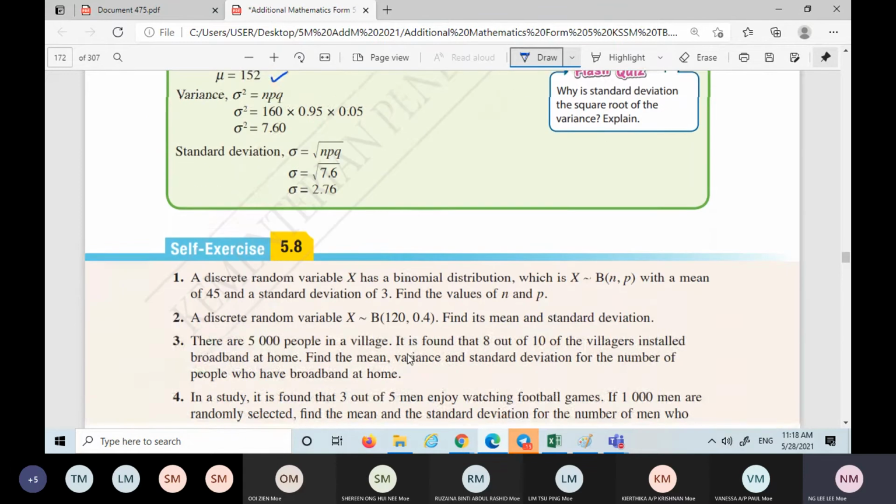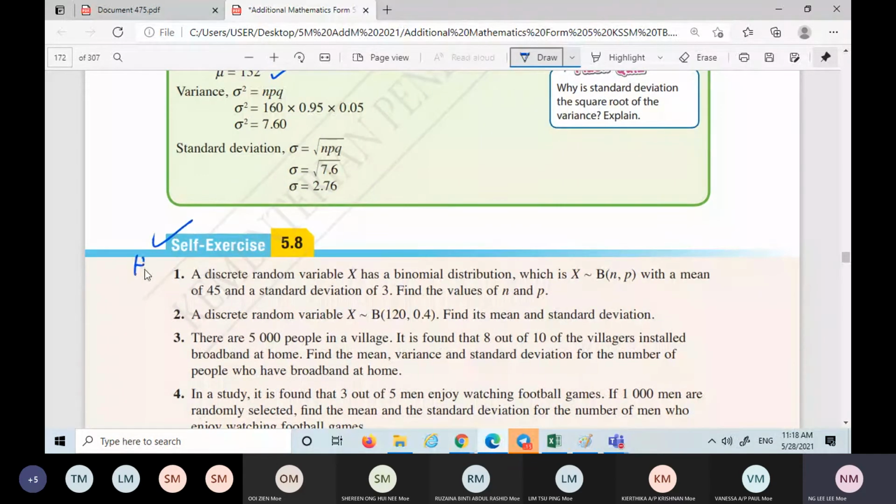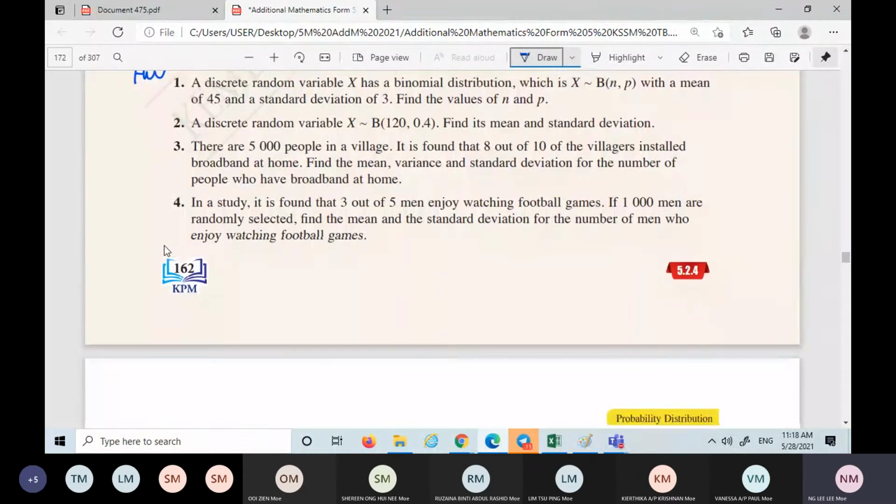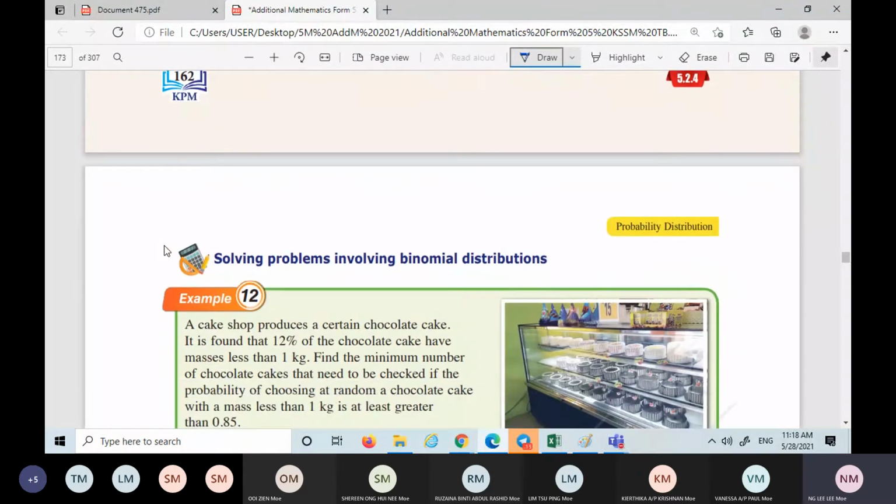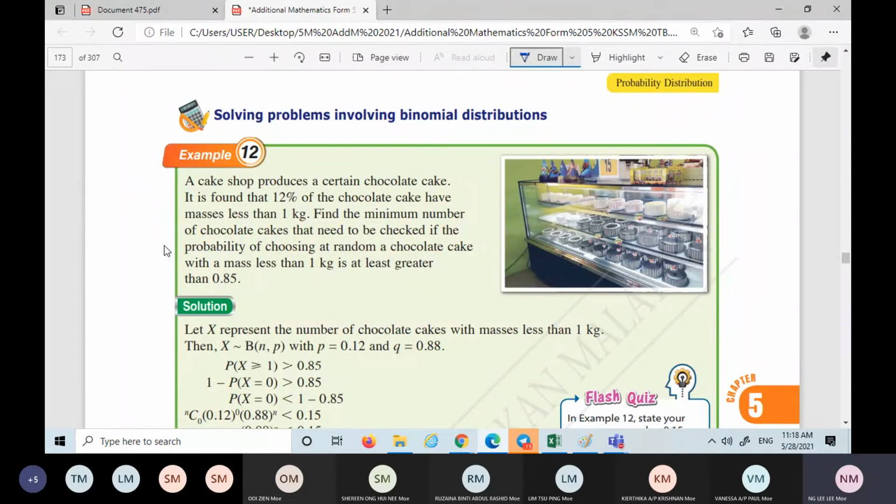This one will be today's homework. Then we go to the last part already, solve problem. Let us see this.